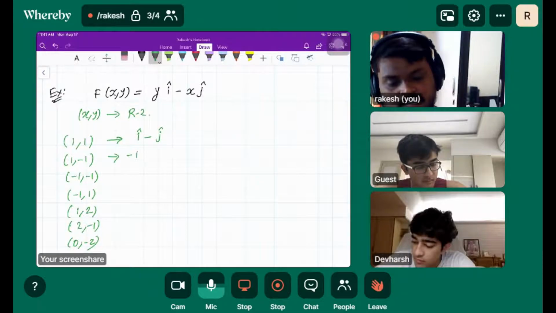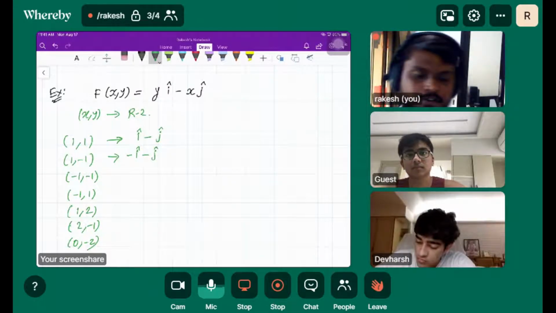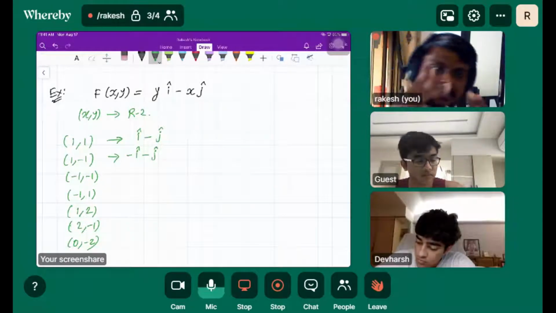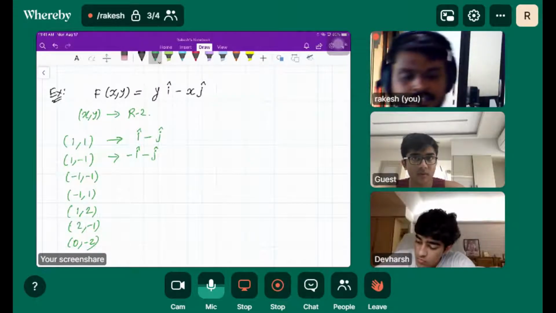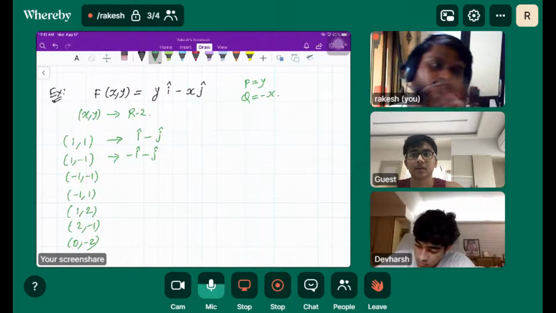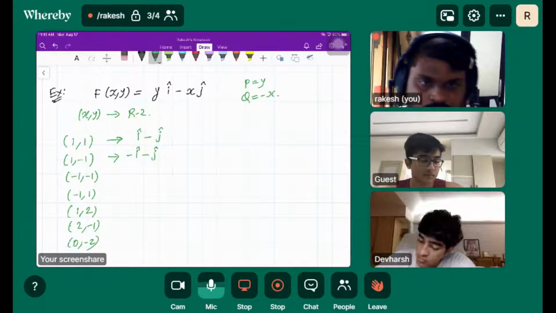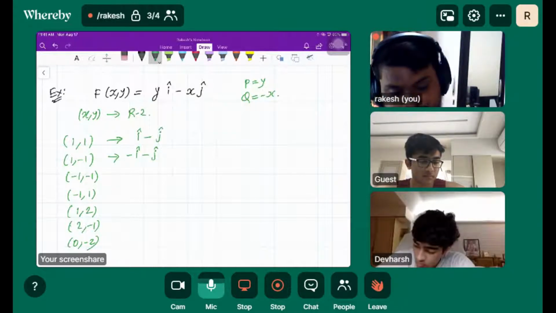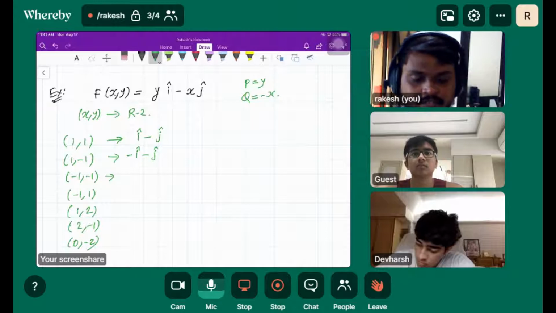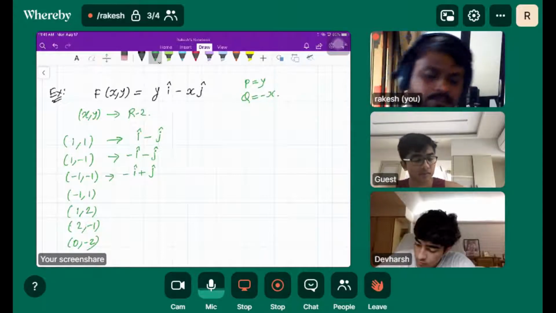We are plugging in minus 1 for y and 1 for x. Here p is y and q is minus x, so it's switched, which may be a little confusing, but you just follow the steps. So minus 1 comma minus 1 will give you the vector minus i cap plus j cap.